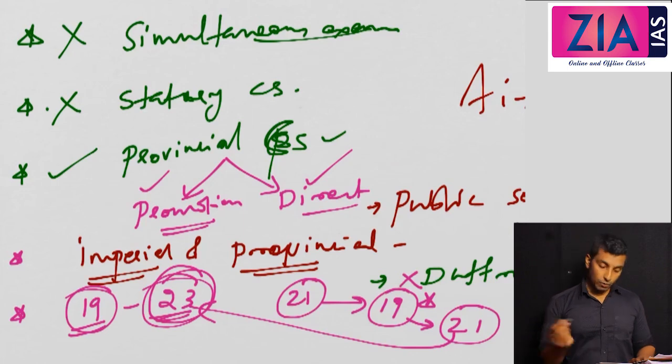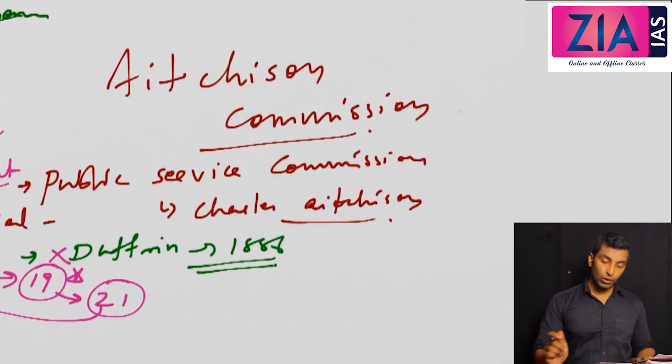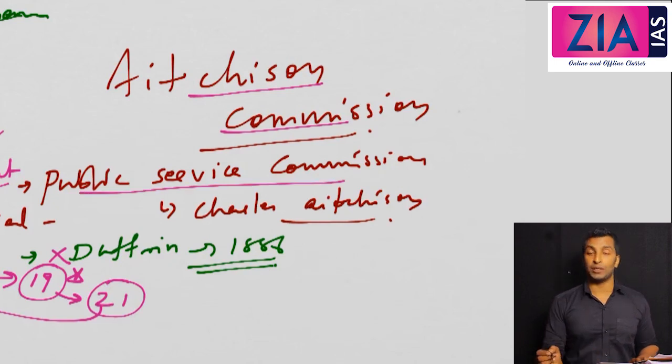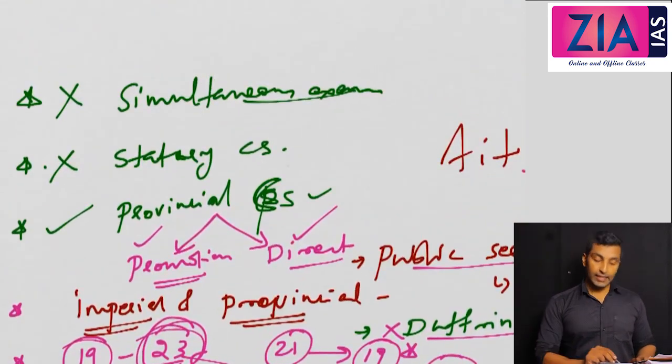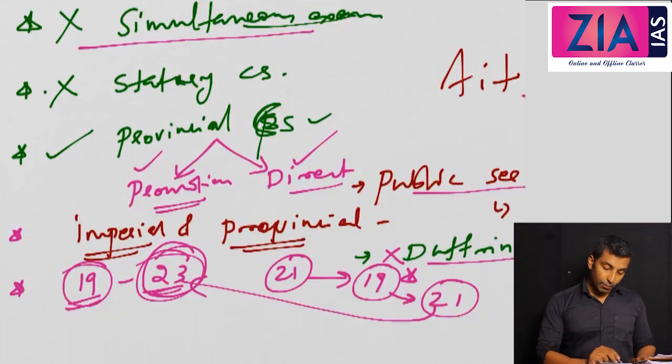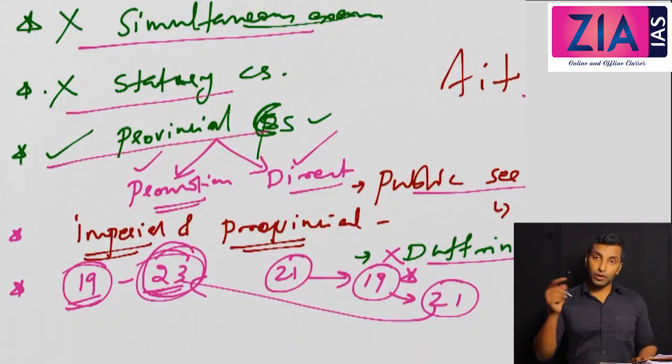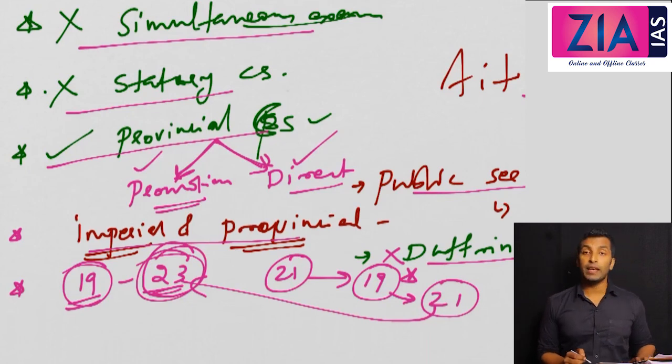I hope these points are clear for all of you. These are the points that you need to look into. So if you get a question on the Aitchison Commission, it is a Public Service Commission appointed by Dufferin in 1886, headed by Charles Aitchison. These are the recommendations. Rejected the idea of simultaneous exam, advised abolition of statutory civil services. He proposed setting up of provincial civil services, and the recruitment should be done separately, either by promotion or by direct appointment. Then covenanted and uncovenanted should be renamed as imperial and provincial. Related to age, minimum is 19 and maximum is 23. I hope this is clear for all of you.